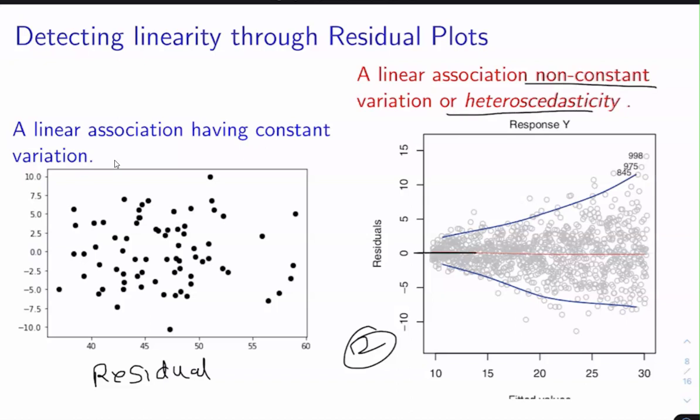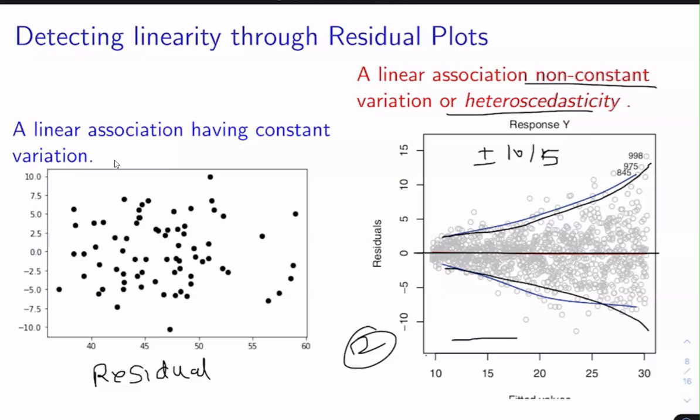See here, this is the residual plot, and here the error terms are present between plus or minus 10 or 15, and you will get a shape like this. This is called the funnel shape.